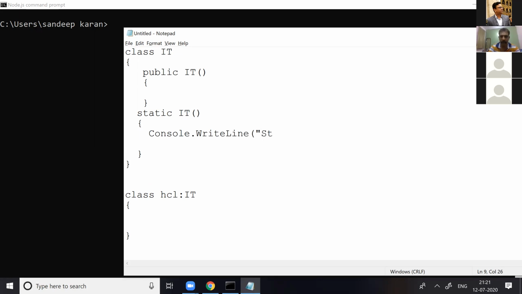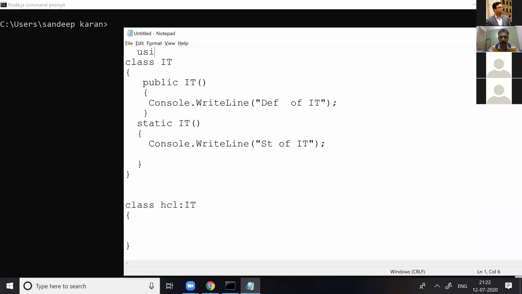Static. Just copy this statement, come to the base one, the top one, and give the default constructor message, default. On the top, include using System.